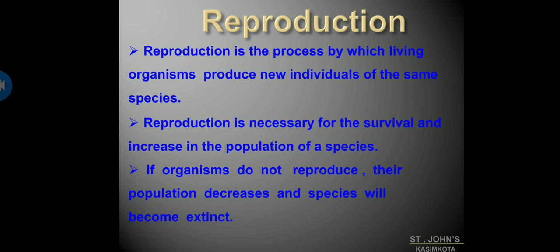So this is the basis. Reproduction is the main process which is required to maintain life on the earth. It is clear from the above discussion that for a species of a plant or an animal to continue living on the earth, it must reproduce itself.